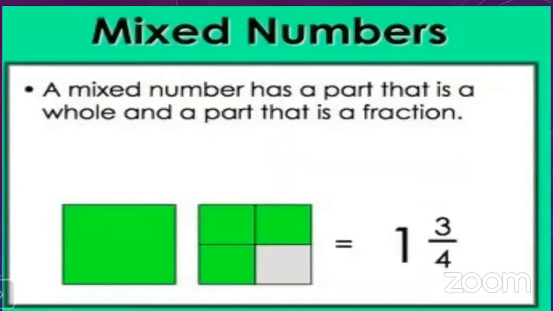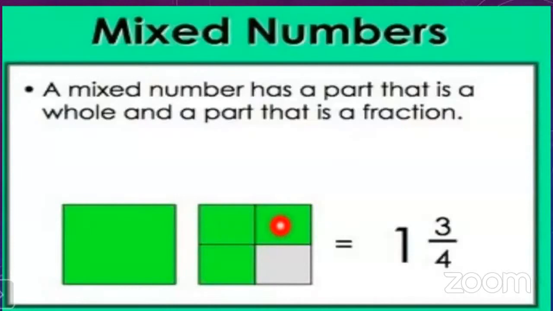Okay, we can understand it better here. What is a mixed number? A mixed number has a part that is a whole and a part that is a fraction. Look at here in the figure. This is the figure of a rectangle which is colored. The whole figure is colored. And here you can see the figure is divided into 4 equal parts.